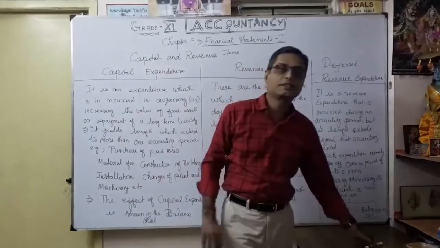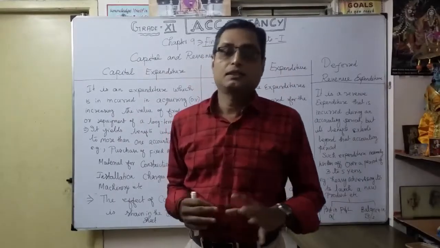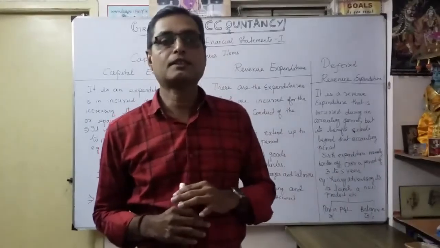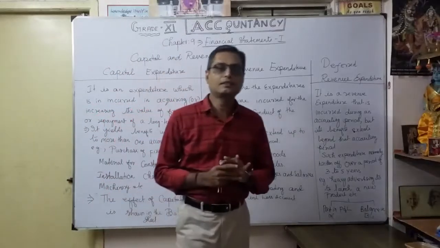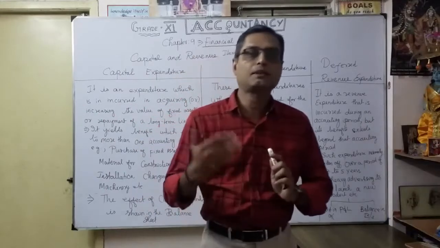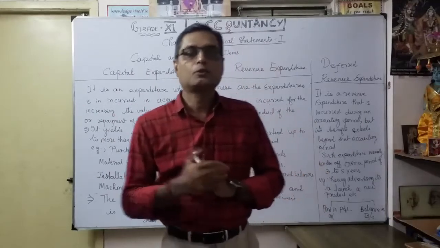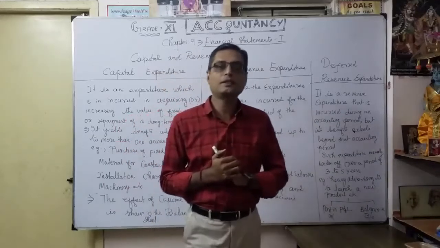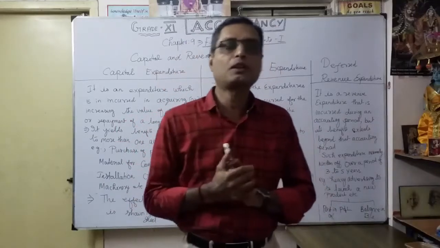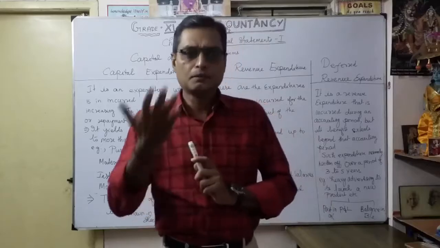We already studied this in rectification of errors, especially error of principle. If it is a revenue expenditure but we classify it as a capital expenditure, what will happen? The profit will not show the correct profit. Not showing revenue expenditure, profit will increase.